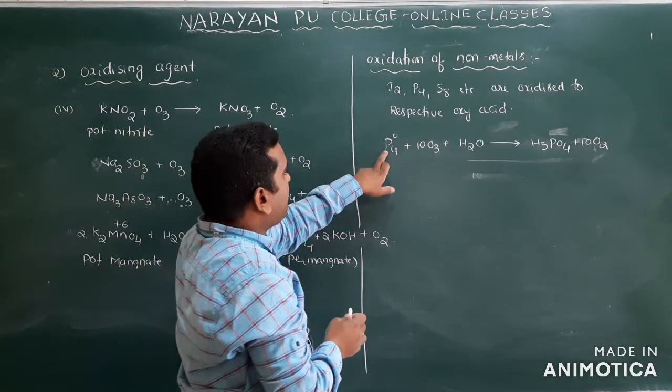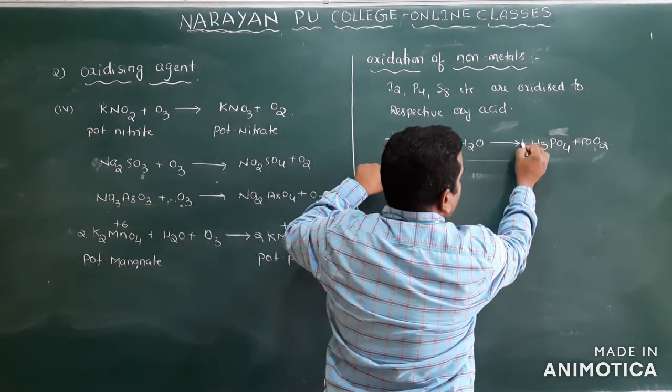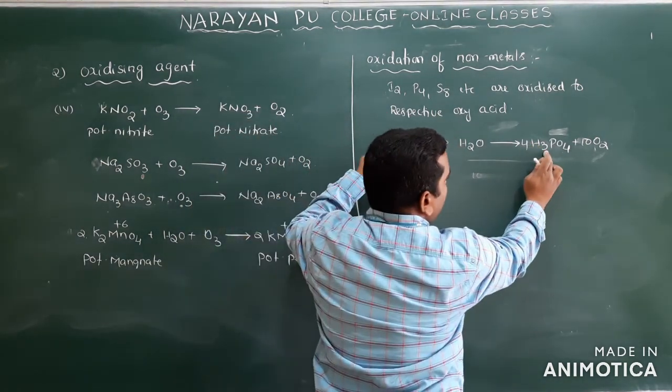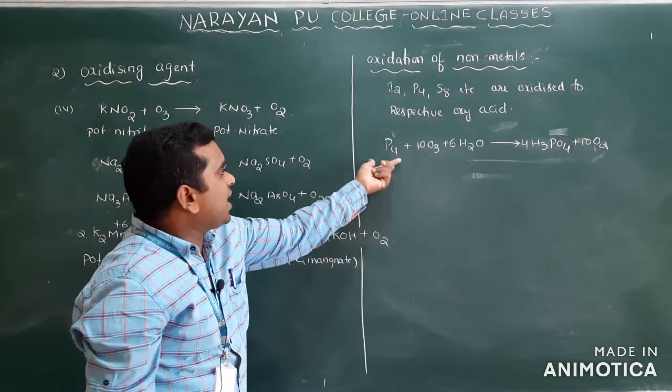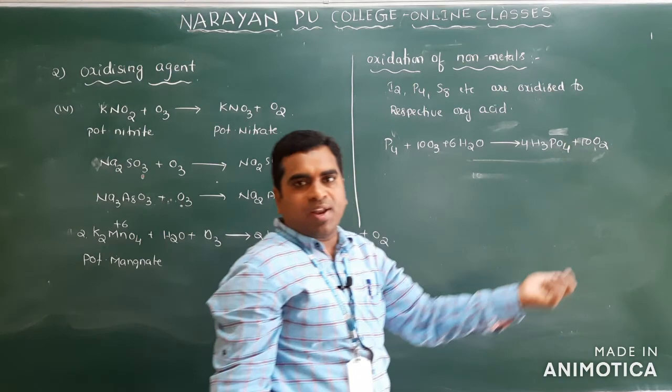So here phosphorus, how many are there? 4. So I will multiply this one with 4. 3 into 4, 12. 12 means I have to put here 6. So phosphorus is oxidized to phosphoric acid.